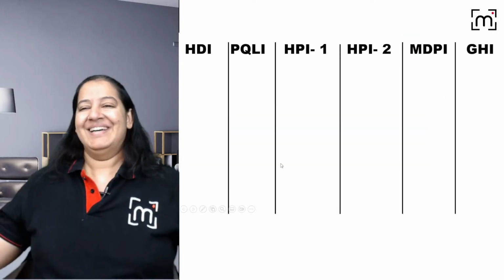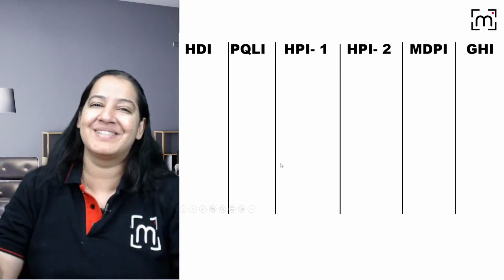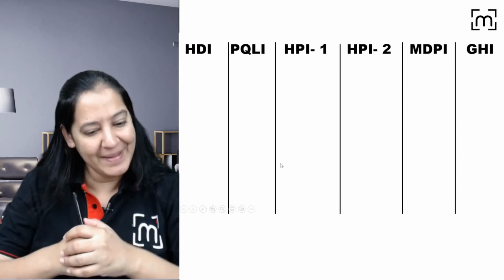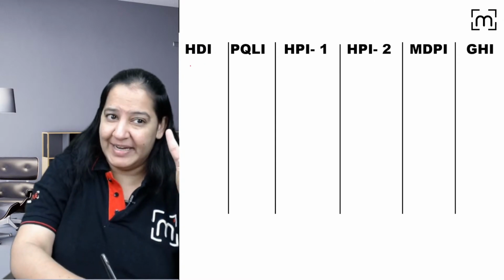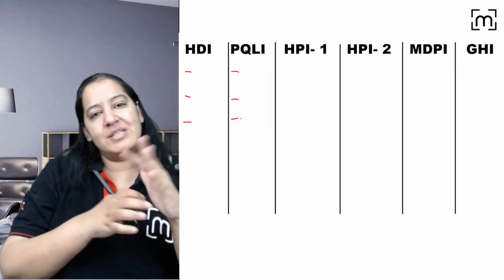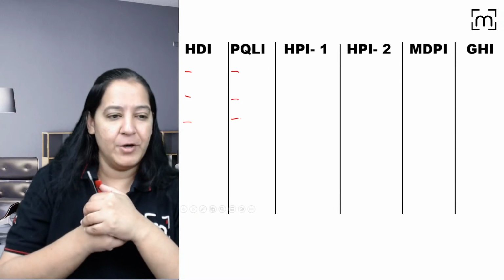I guess I am done. You all will help me in revising and today's chapter is done. The indicators of quality of life. Can you help me? You want this revision? Say yes or no. So tell me the 2 achievement indicators. Revise achievement: HDI and PQLI. First, we will revise achievement, then we will revise deprivation. Who will help me?